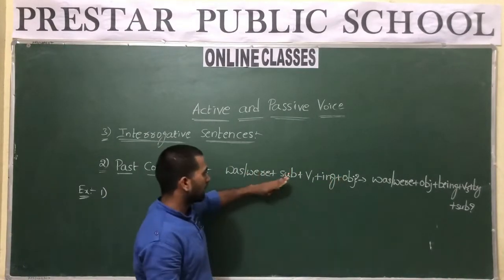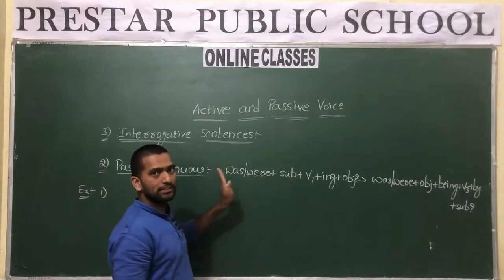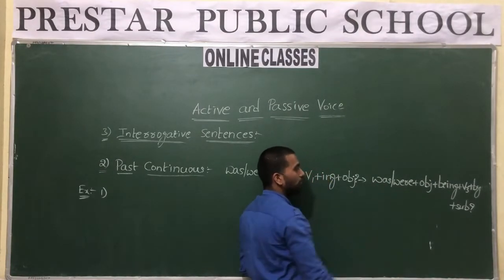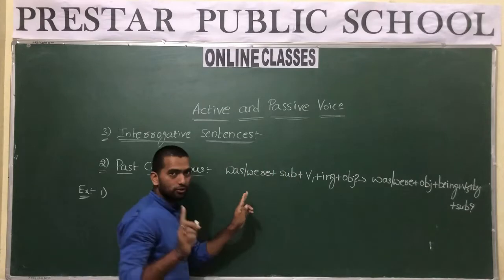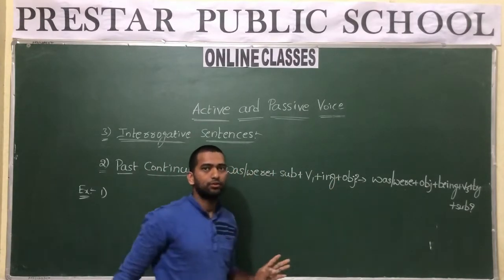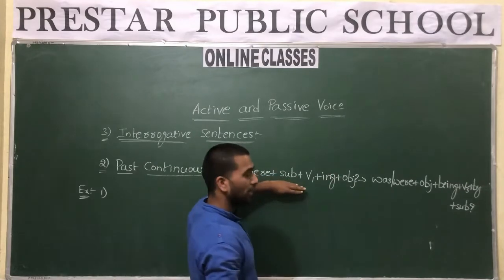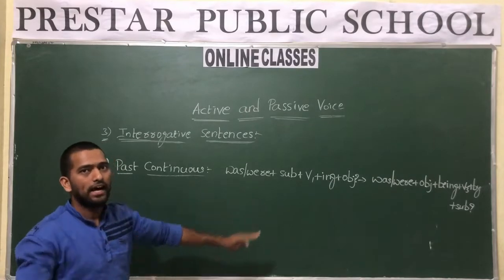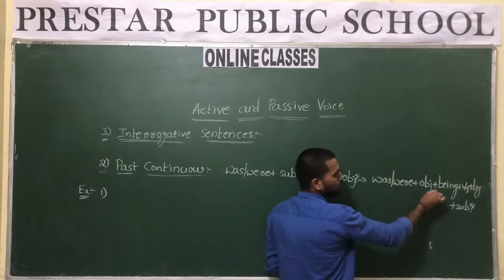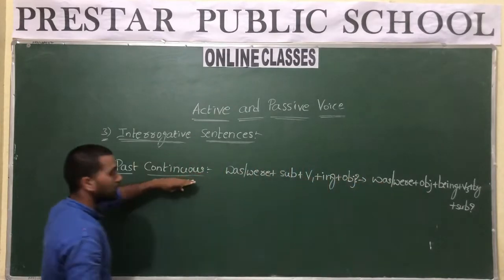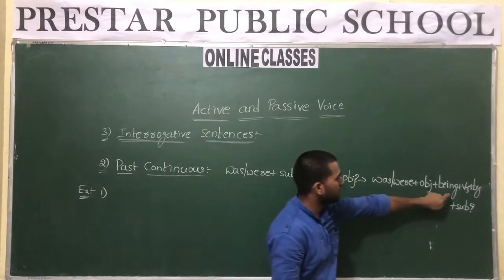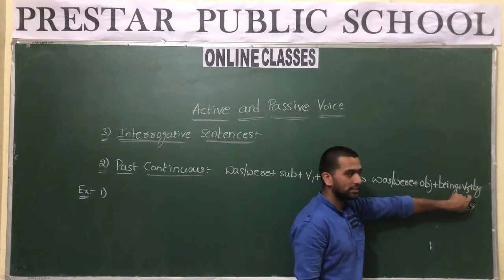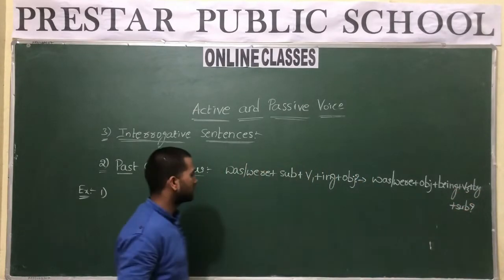Now while converting the structure which is in past continuous into passive voice, it follows the given structure. Was, were, the first helping verb, plus, as I already told you, subject and object interchange their positions. Remember, this structure just follows as it is while we are using it in assertive sentences. Was, were plus object plus, wherever the sentence is in continuous form, while converting into passive voice we use being. So was, were plus object plus being plus, after that, V3 plus by plus subject. Okay, let us take one example now.